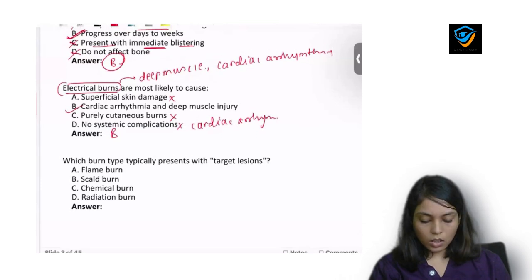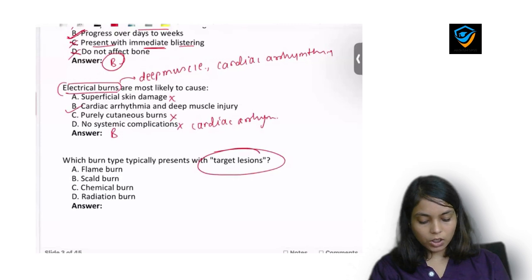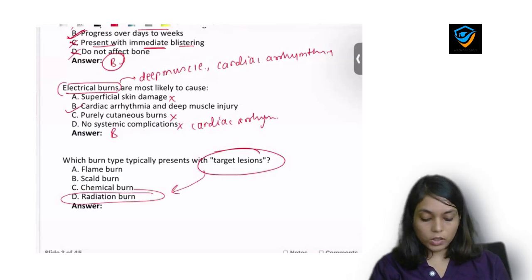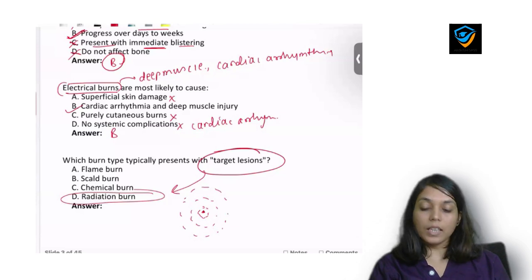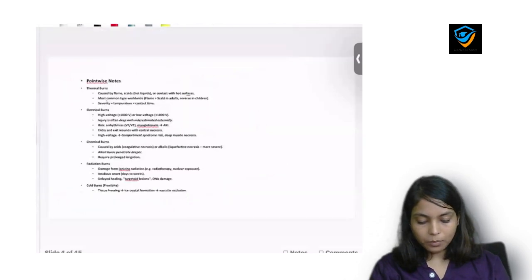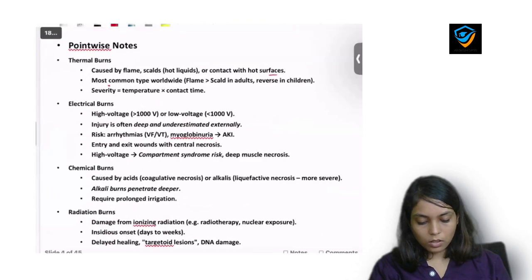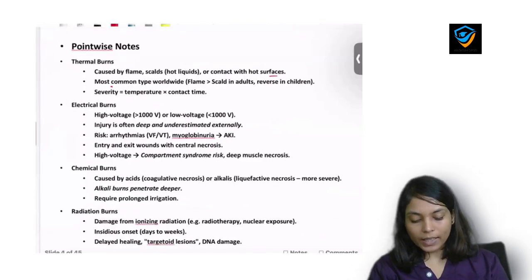Now third question, which burn type typically presents with target lesion? It is a radiation burn. It is a one-liner which causes targetoid lesion. What is targetoid lesion? You know target. So this is called a target lesion, and radiation type of injury causes target lesion. Remember this. This is a one-liner. Okay. Now let's revise what we already discussed.